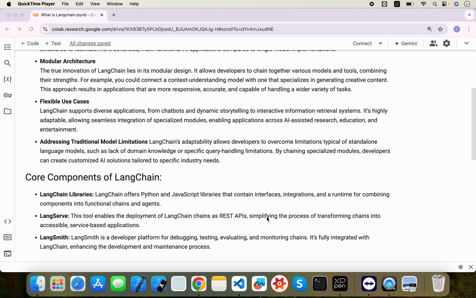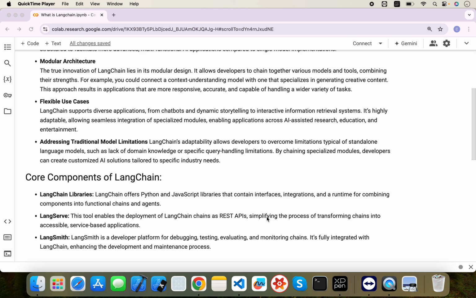Let's see now the core components of LangChain. First is the LangChain libraries. LangChain comes in two language frameworks: you can utilize JavaScript, and you can utilize Python to build a LangChain application. In this whole playlist, we will use the Python libraries of LangChain.